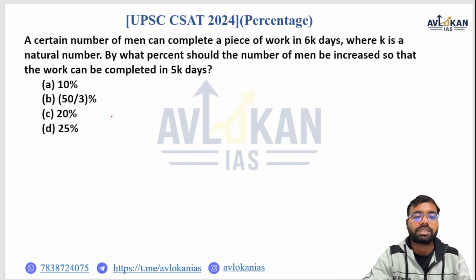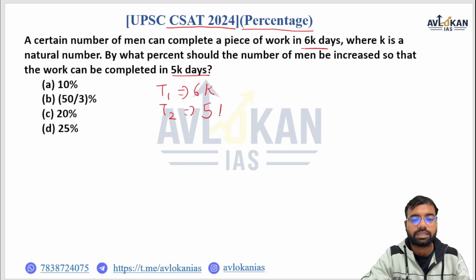So today we are going to discuss a question which belongs to CSAT 2024 and it is of the topic percentage. The question is: a certain number of men can complete a piece of work in 6k days, where k is a natural number. By what percent should the number of men be increased so that the work can be completed in 5k days? Okay, we have been given number of days, that means time. I'm saying T1 is 6k days, T2 is 5k days.